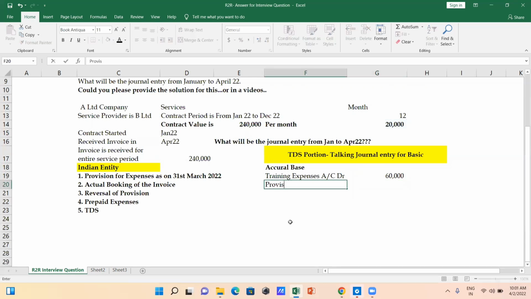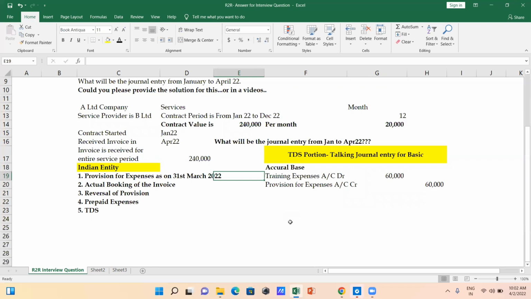And the second, that's provision for expenses. That's going to be account credit, and that's for 60,000. And here we are not discussing the TDS. If the TDS is there, then that's also going to be considered here. But we are going to consider only this portion as of now.